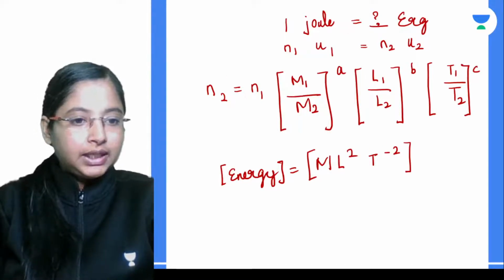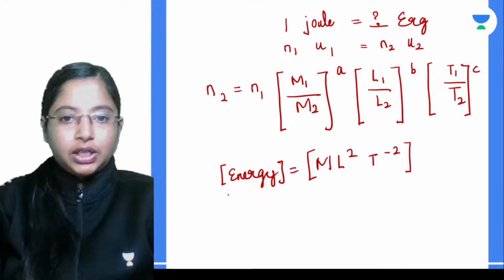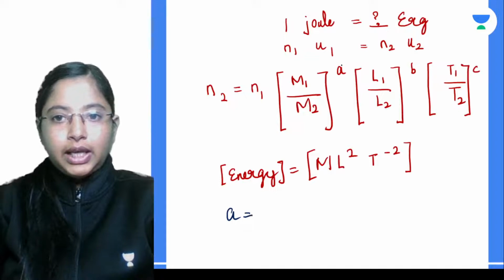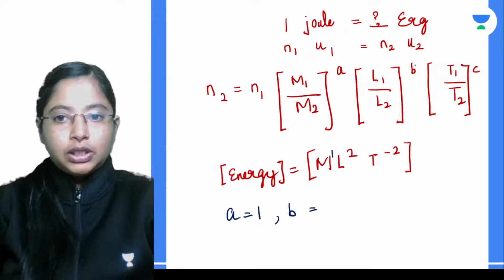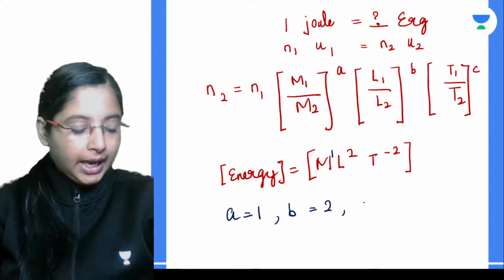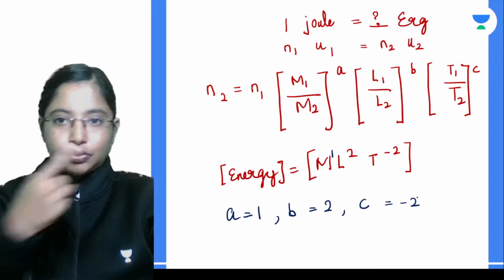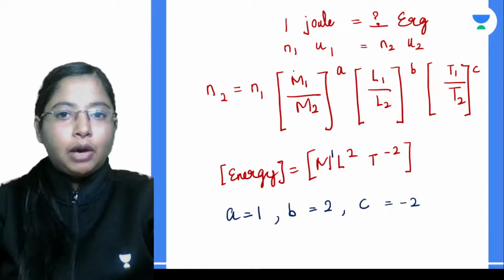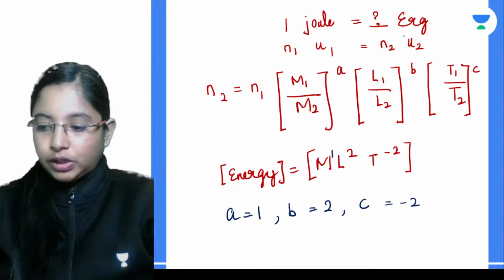We can see that this value of a over here is equal to 1, and b is equal to 2, and c over here is equal to minus 2. These are the values of a, b and c. Now we have to substitute for the known quantities with the unknown quantities.